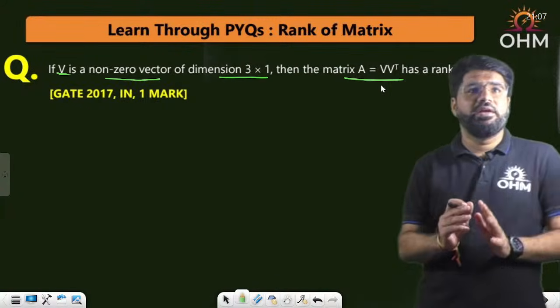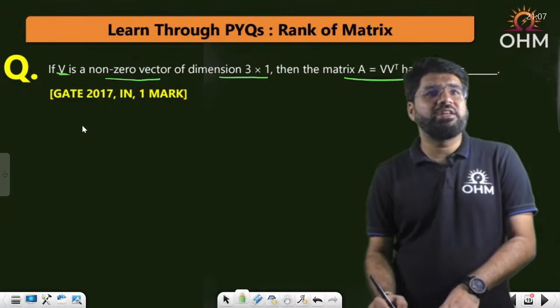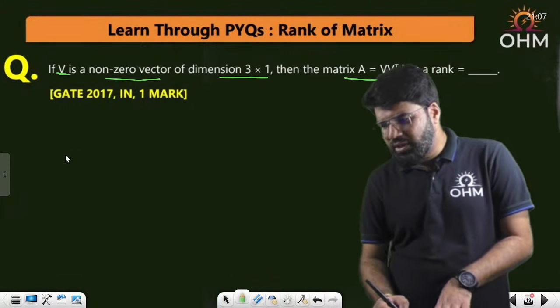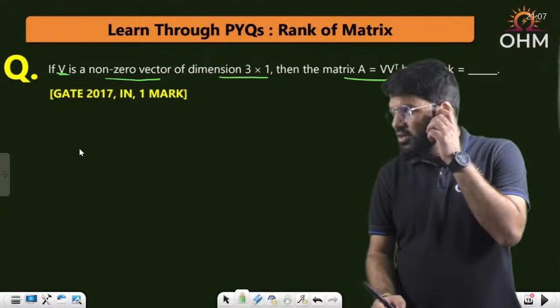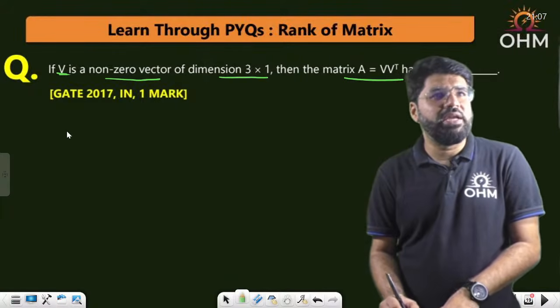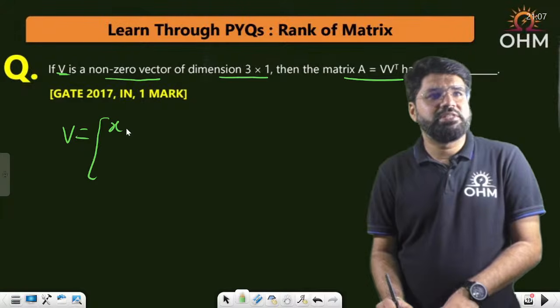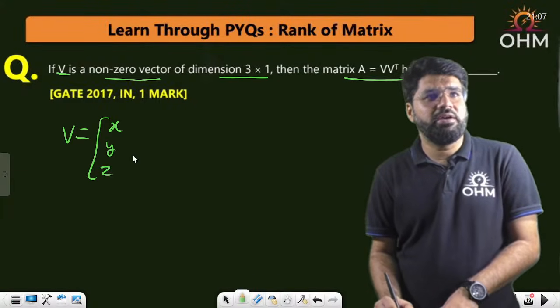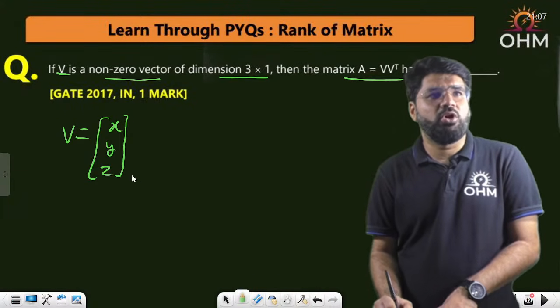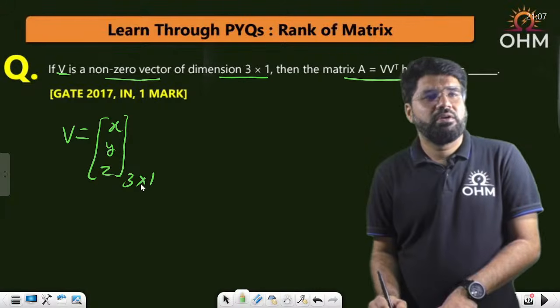Now see here. Let's try to solve it first. V is a non-zero vector of dimension 3 cross 1. What does it mean? Let me take V as a column vector with 3 rows and 1 column, with elements x, y, z.